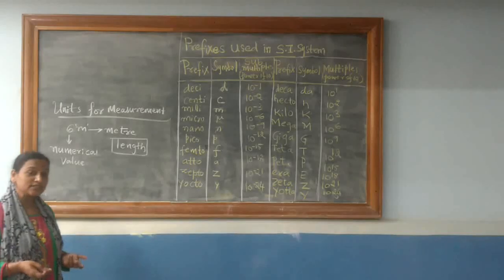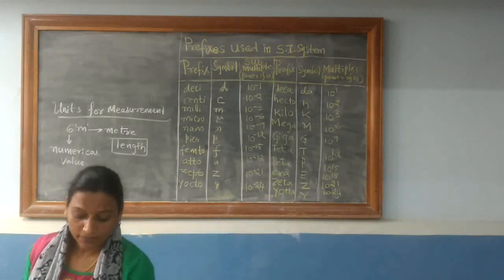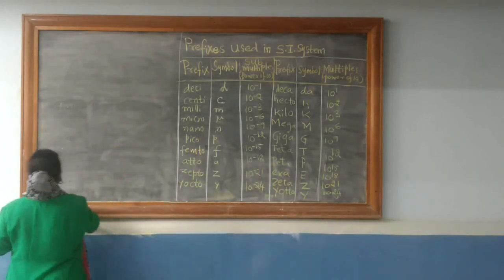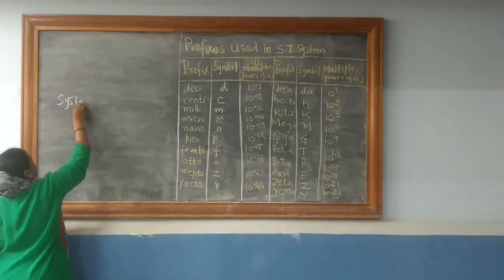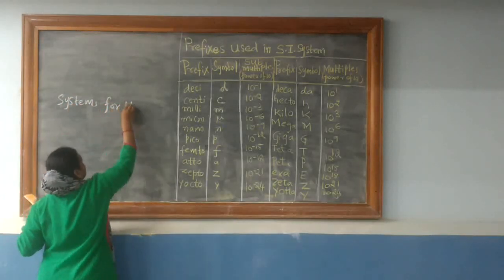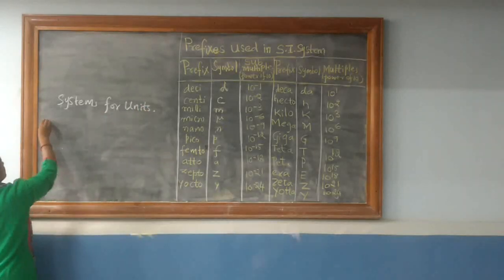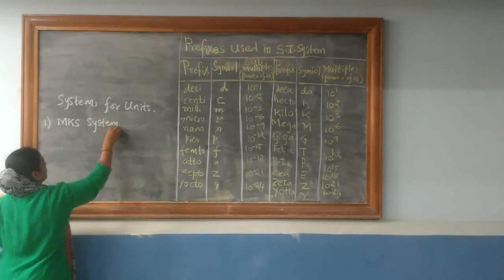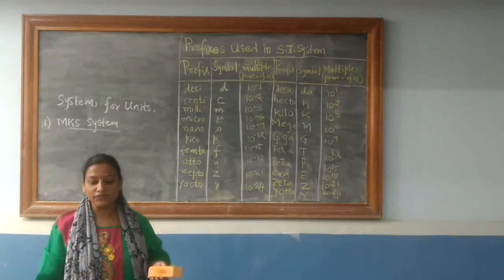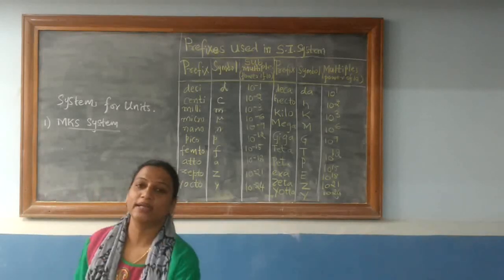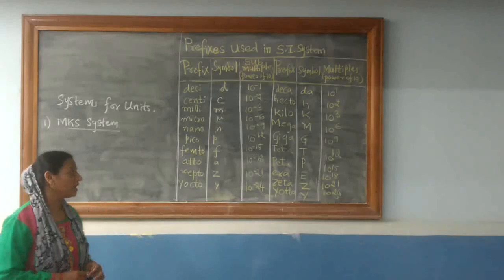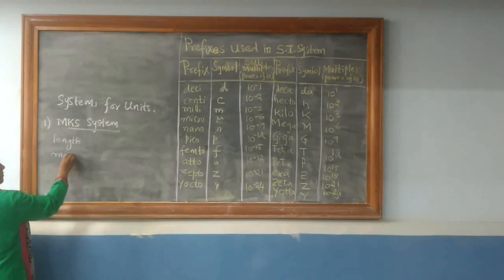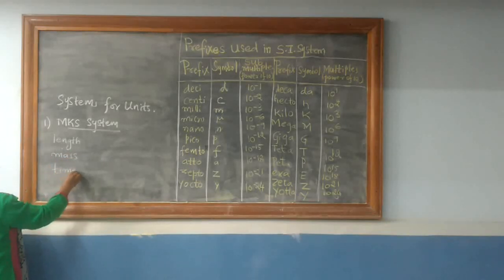Now different systems of units were given. Let us see which are the different systems of units. The first system is called the MKS system. I hope you all know the three basic fundamental quantities: length, mass and time.